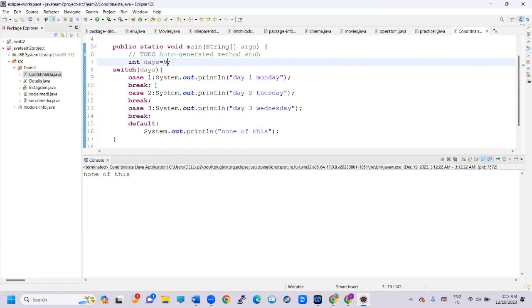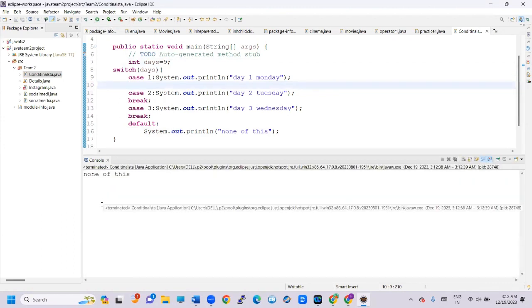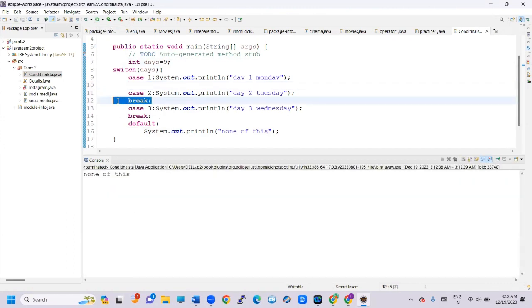If I don't give break, what will happen? Here you can see. Now I'm not giving a break statement. What will happen? You can see. Here I'm giving one. If we don't use break, what will happen? Now let's see. Okay. Now we are getting all of this: day 1, day 2, day 3, none of this.